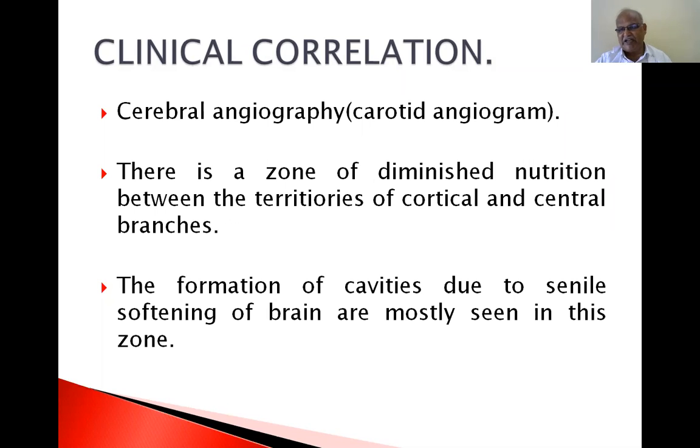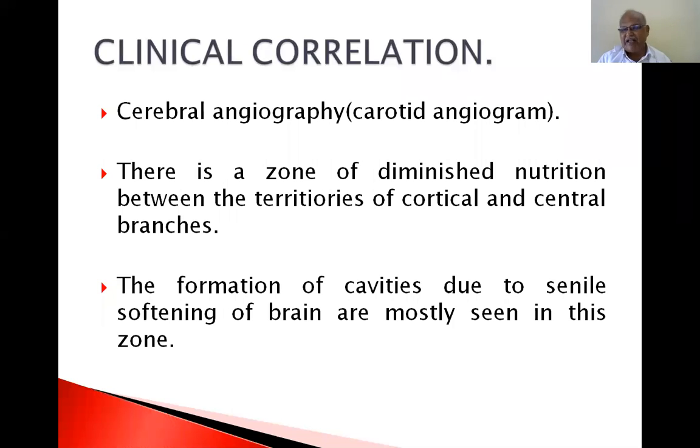If you inject dye into the vertebral system, the two vertebral arteries unite to form the basilar artery. The basilar artery divides to form the posterior cerebral arteries, supplying the majority of the occipital lobe. So, if you inject dye into the vertebral arteries, it will go through the basilar artery into the posterior part of the brain, that is the occipital lobe, present in the posterior cranial fossa. That gives a vertebral angiogram.